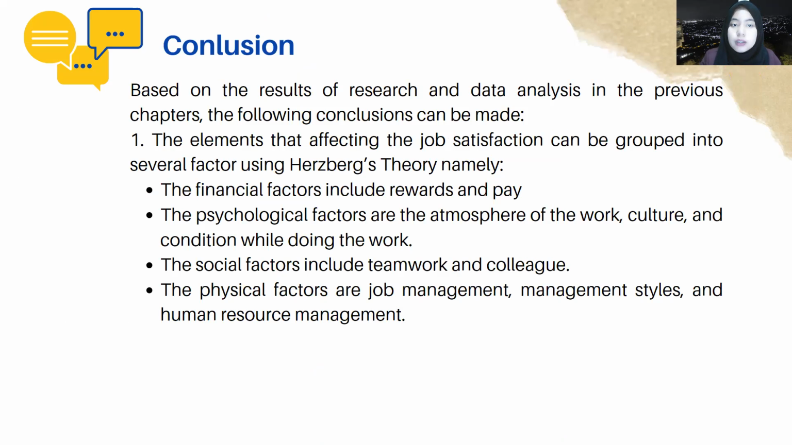And then the conclusion that can be made is based on the results of the research and data analysis in the previous chapters. Here is the following conclusion. First is about the elements that affect job satisfaction, including several factors using the iceberg theory, namely, first, the financial factors, which include rewards and pay; then psychological factors, which are the atmosphere of the work, the culture, and the conditions while doing the work; and then third, social factors, which include teamwork and collegiality. Fourth, the physical factors: the job management, management style, and how the human resource management works in that corporate or company.